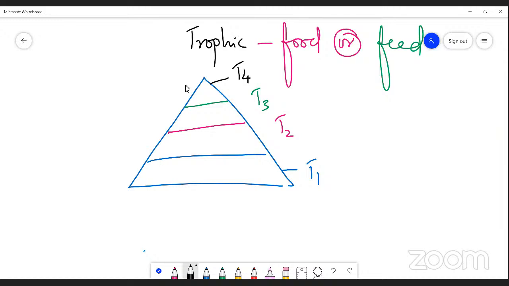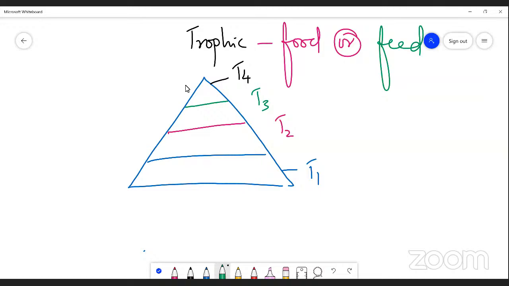I repeat once again. T1 represents trophic level 1, which always occupies the bottom of the trophic structure. Just imagine, my dear students, it is the trophic structure of an ecosystem in a forest or pond or tree, whatever it may be, right?